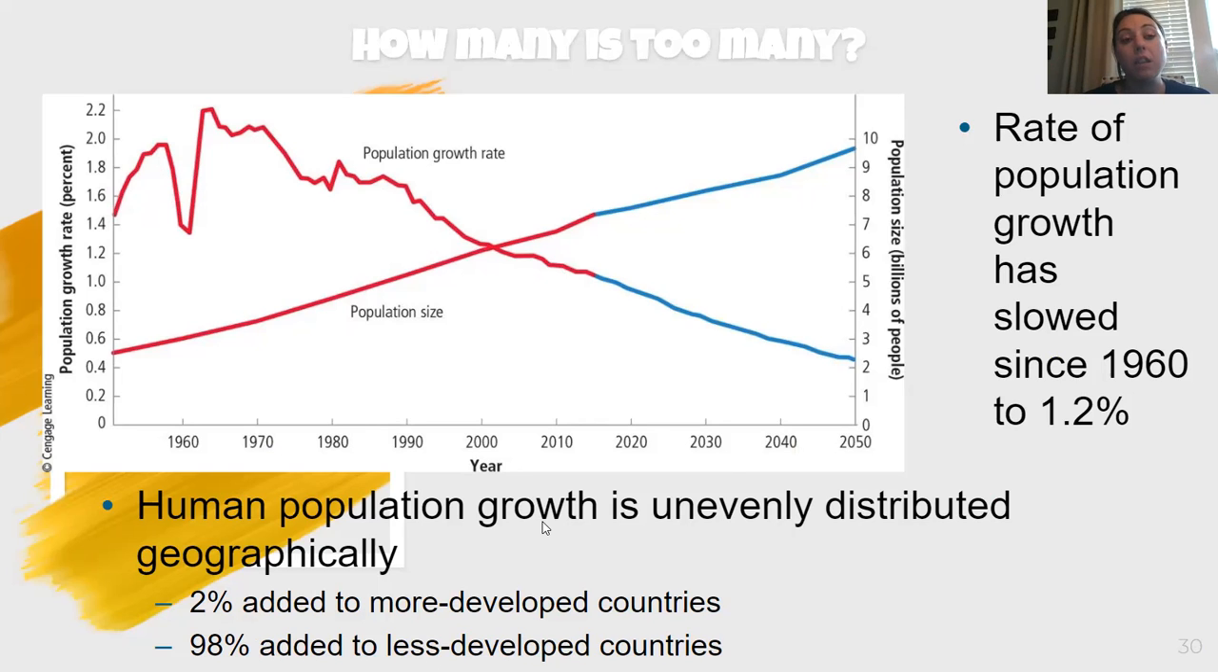Human growth is not evenly distributed. 2% of the world's births are in developed countries, whereas 98% are in developing countries. We have slowed our population growth down to about 1.2% for the world, and that's due to education of women. We're talking about education in schools, and we're also talking about family planning.